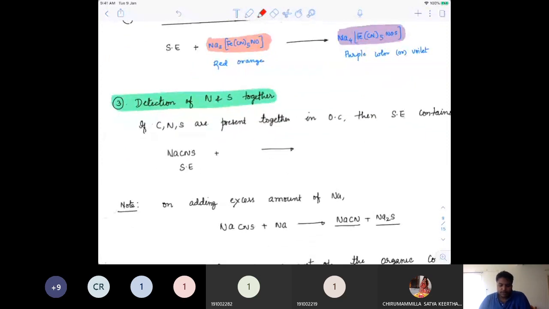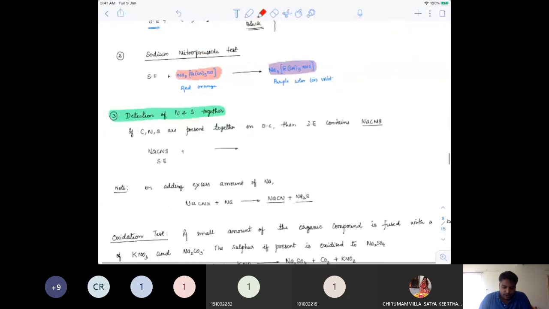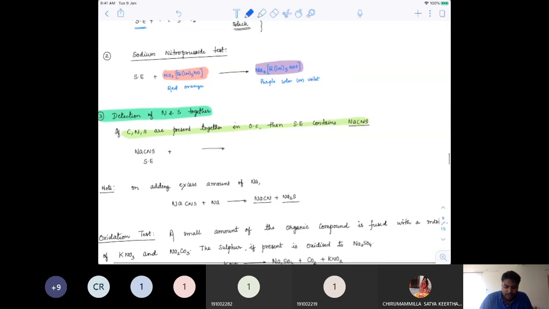Suppose in the compound we have nitrogen and sulfur present together, then how do we find out? So carbon, nitrogen, sulfur, all of them are present together. Then the sodium extract that will be formed is Na+ and SCN-.